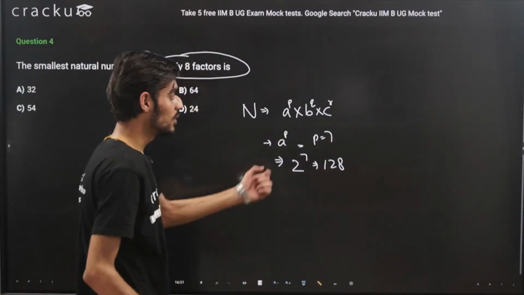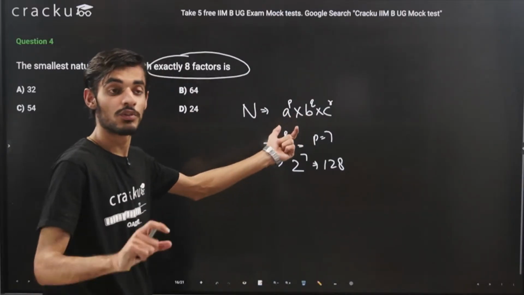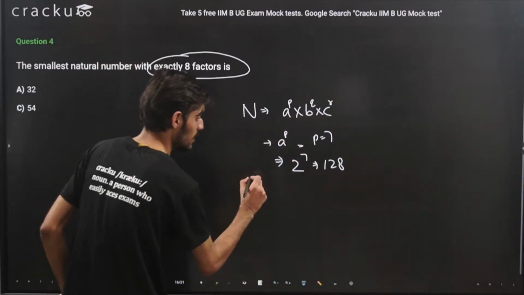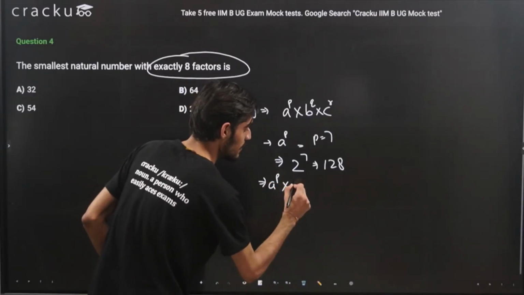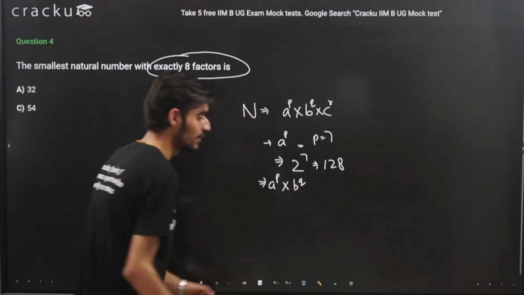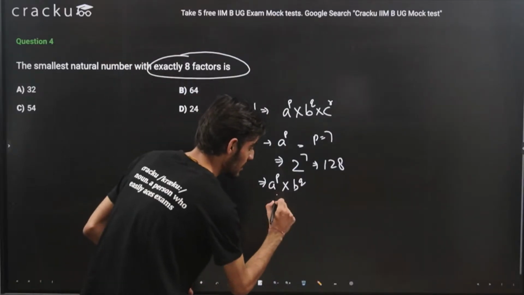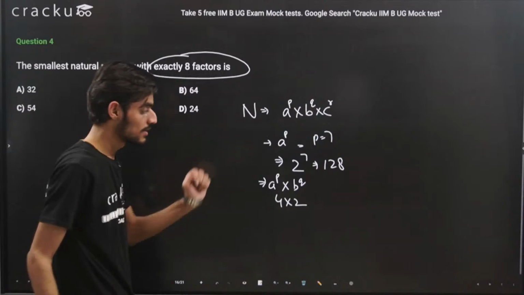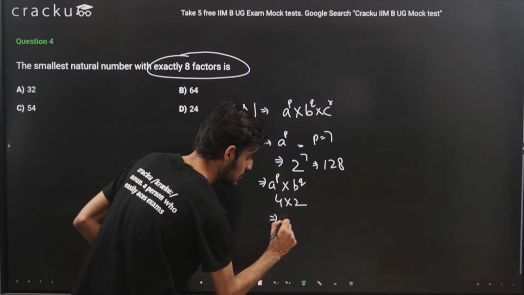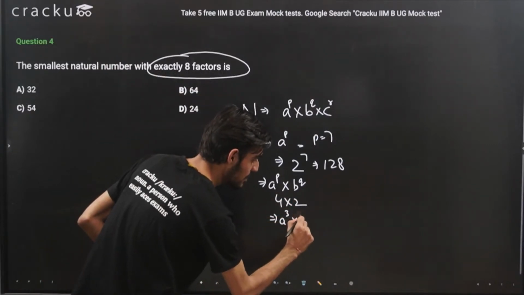Apart from this, what we can do if the number of prime factors is 2. So if the number is of the form a raised to the power p as well as b raised to the power q, we can write 8 as 4 into 2, because we need 8 factors. So here the power of a should be 3 and the power of b should be 1.